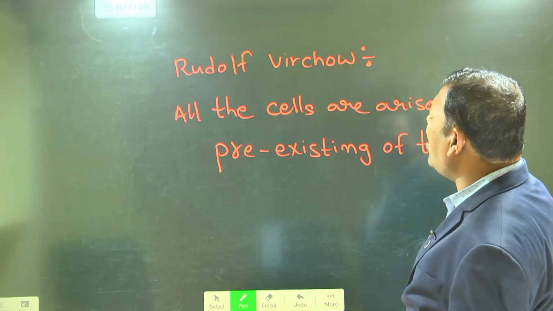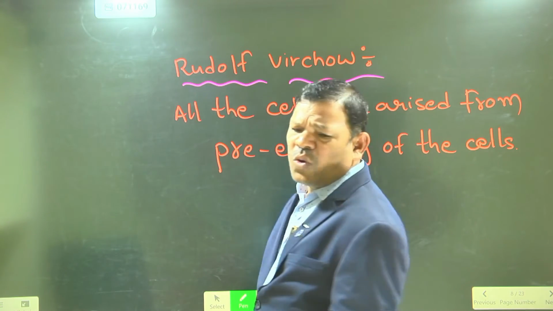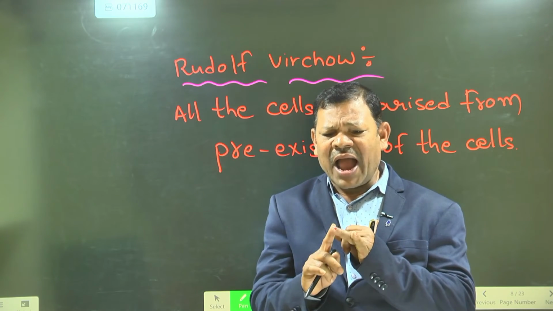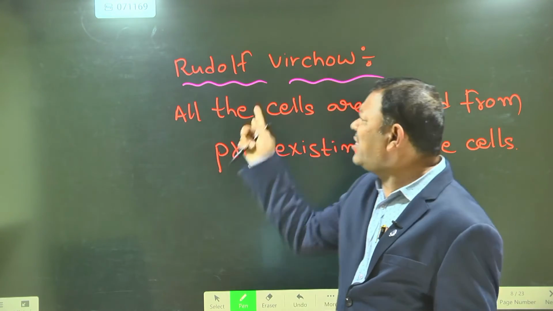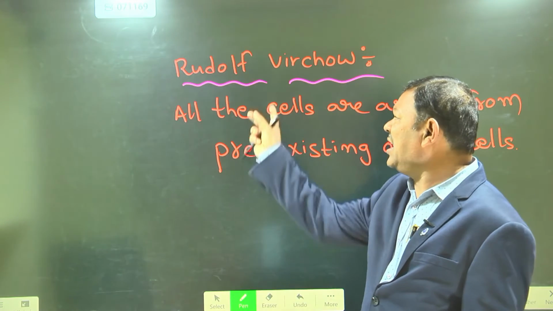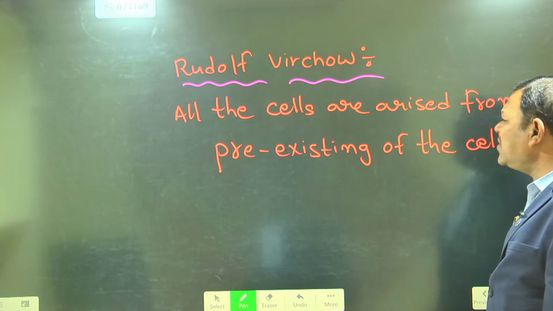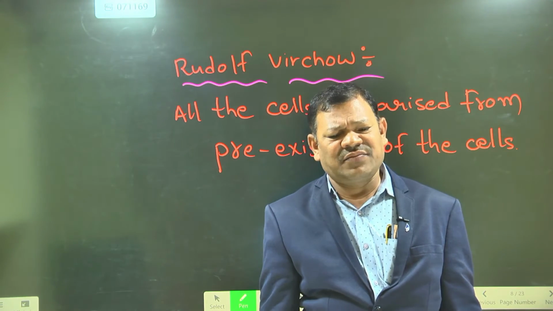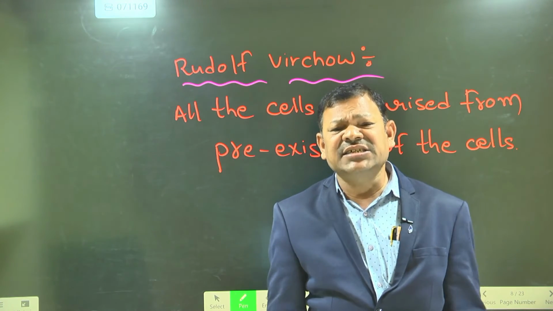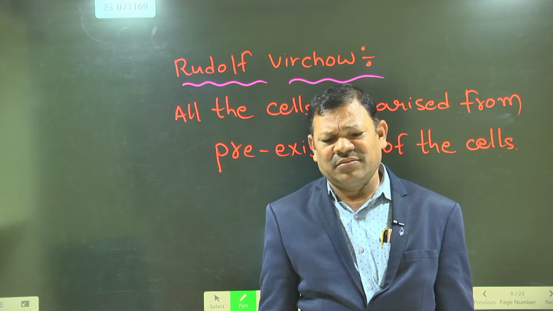One more point was added by Rudolf Virchow. So the cell theory was proposed by Matthias Jacob Schleiden, Theodor Schwann, and third, Rudolf Virchow. According to Rudolf Virchow, all cells arise from pre-existing cells. This is also added to the cell theory. Do you understand?